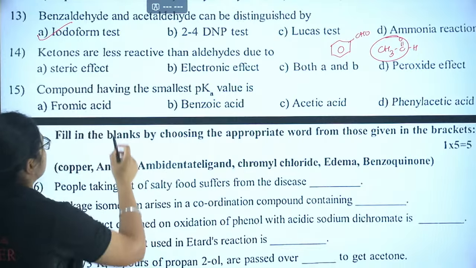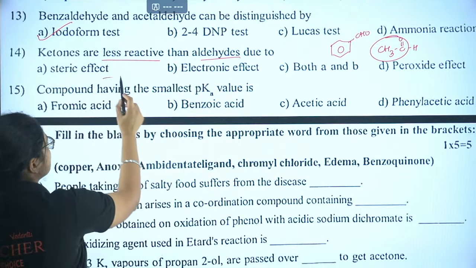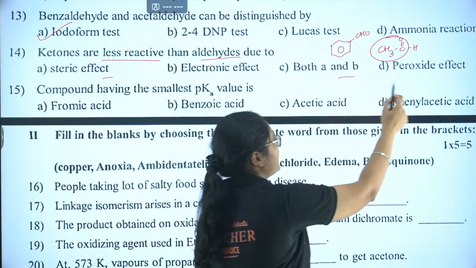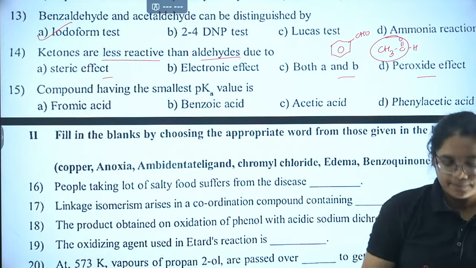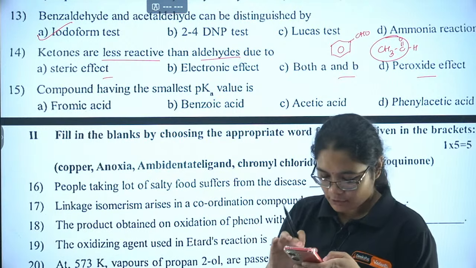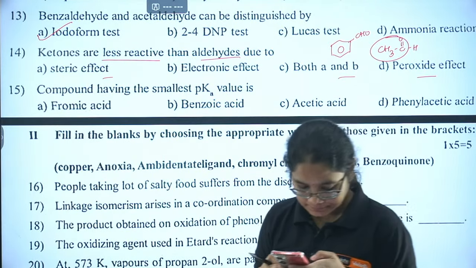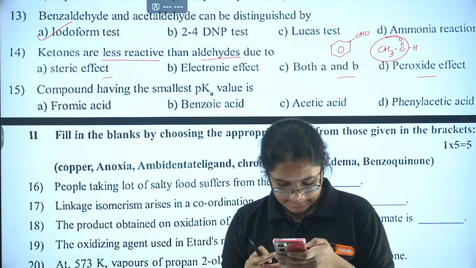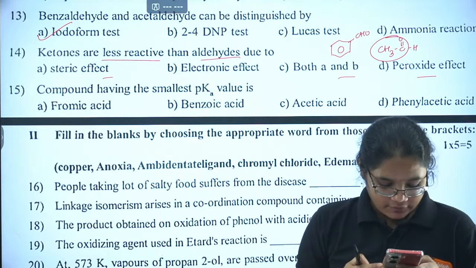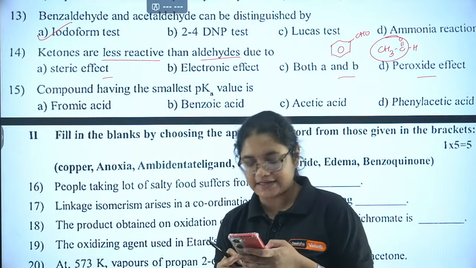Now let's move forward. Ketones are less reactive than aldehydes due to: steric effect, electronic effect, both A and B, or peroxide effect. Let's see the 14th answer. Arib has given me the answer, steric effect.